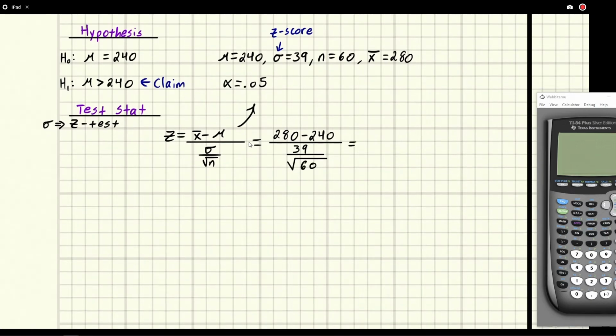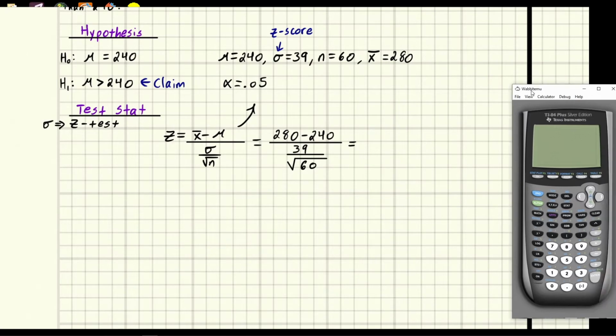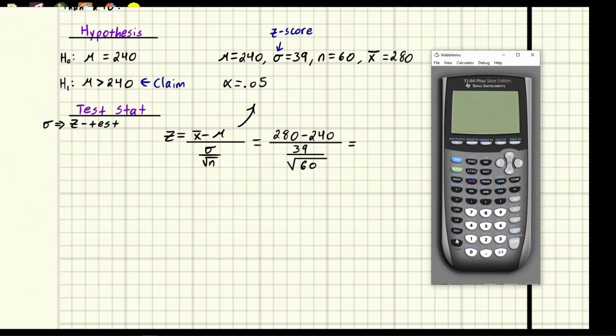Plugging this into our calculator, we will get our test statistic. So let's pull our calculator out and pop this in. I'm going to assume you're comfortable with whatever calculator you're using, so I'm not going to explain how I get to certain menus.